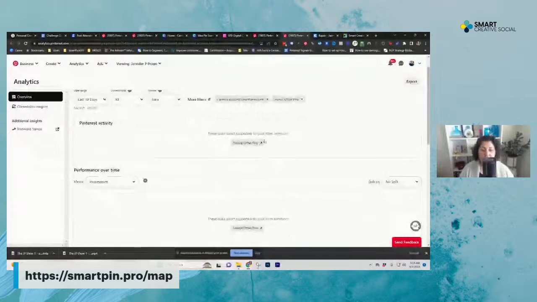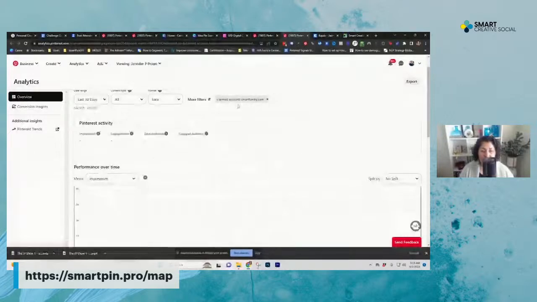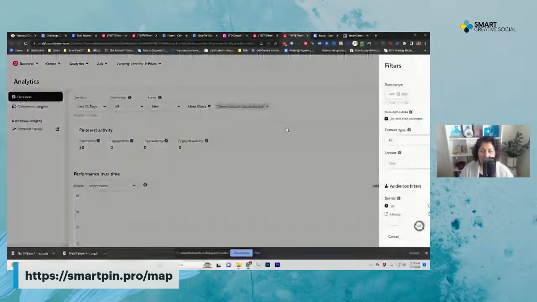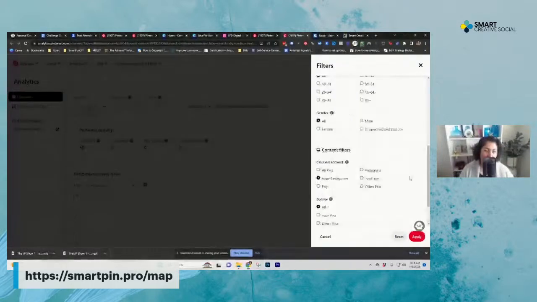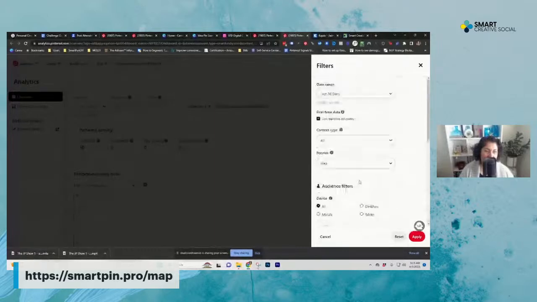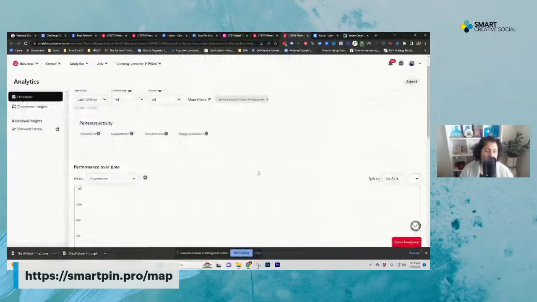And these stats aren't supported by one of your filters. Source other pins. Okay, sure. So that doesn't seem right. All right, let's look. Maybe they're still working on stuff. All smartphone DIY, all. Oh, idea pins. Okay. Format all. That's what I was like, really? It's that bad? I'm like, oh my God.